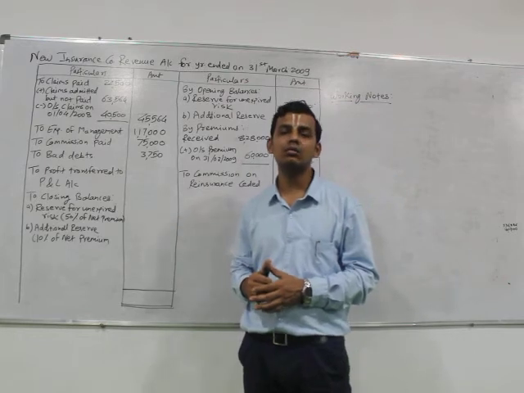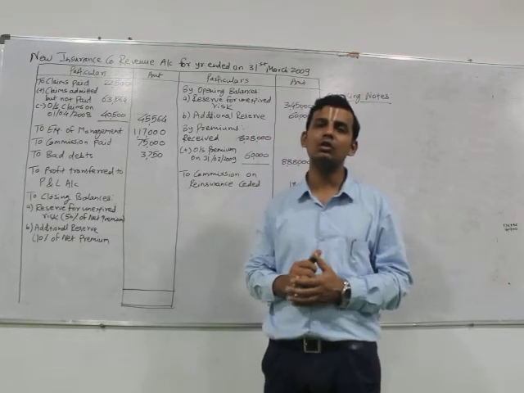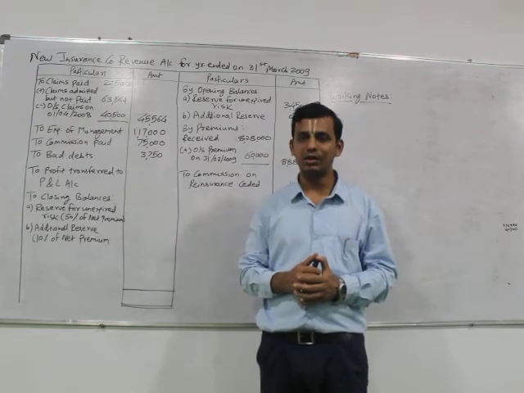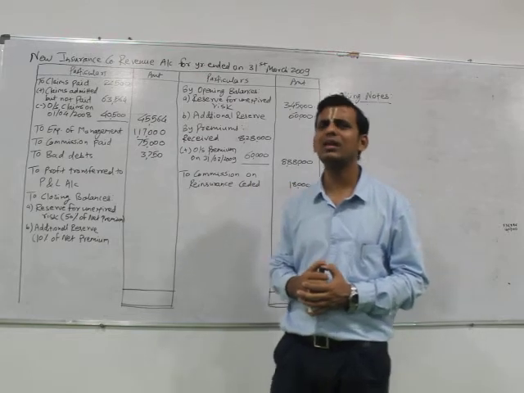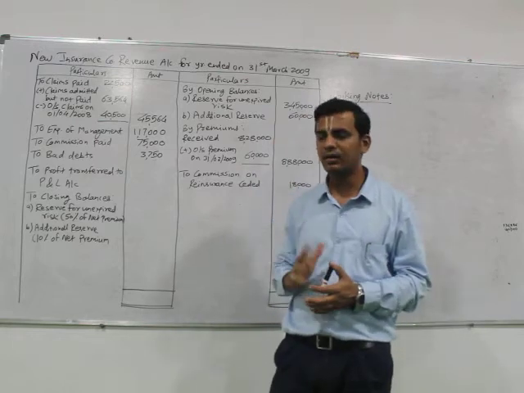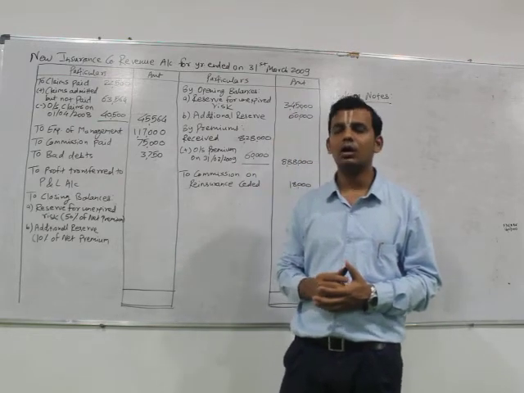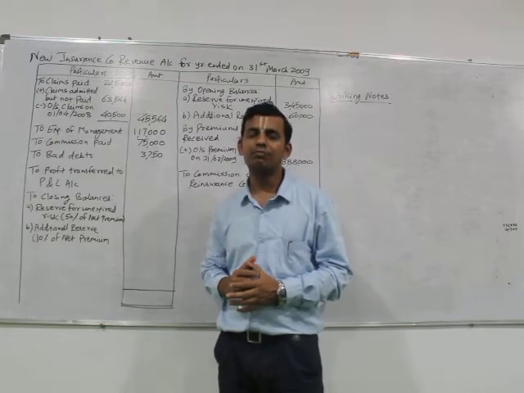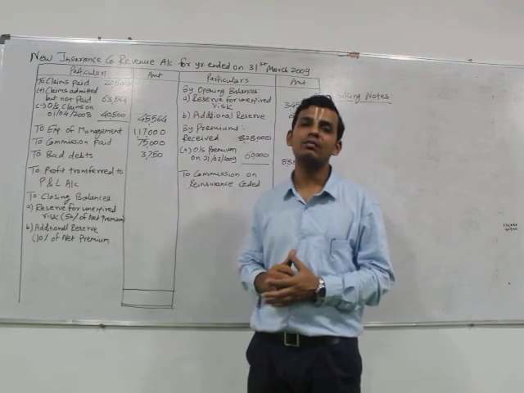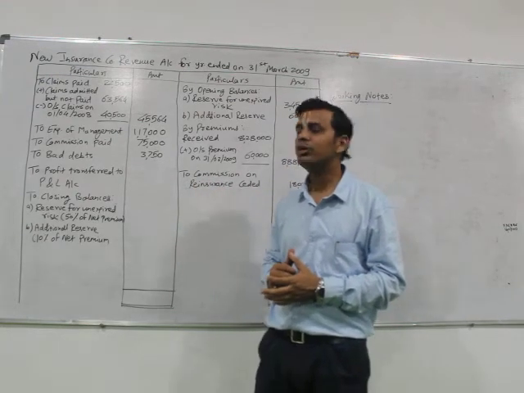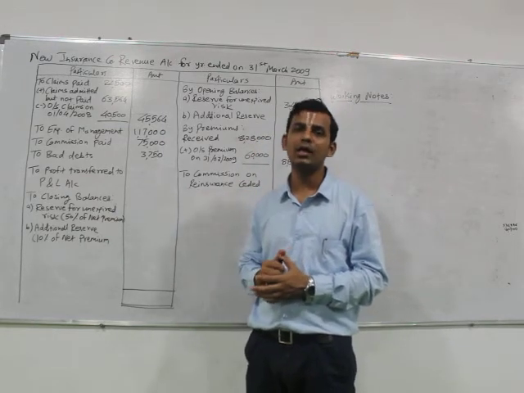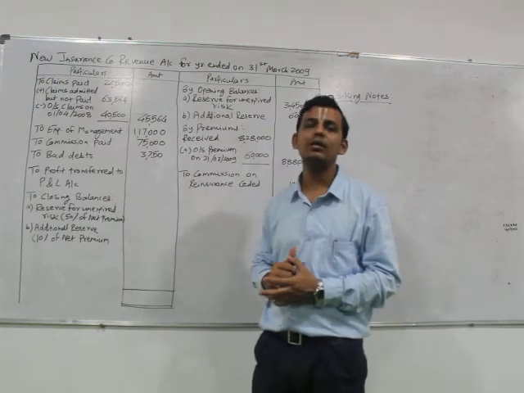In the adjustments, there are 3 to 4 adjustments, in which the first adjustment is related to our outstanding premium on 31st of March 2009. Apart from that, there is again an adjustment asking for creating an additional reserve and the reserve for unexpired risk. So we have to draft a revenue account. As this is the first question, it has very few heads, there is less complication in the question, and adjustments are very few. So the question has been kept simple for better understanding. Later on we will move on to certain lengthy and difficult questions.